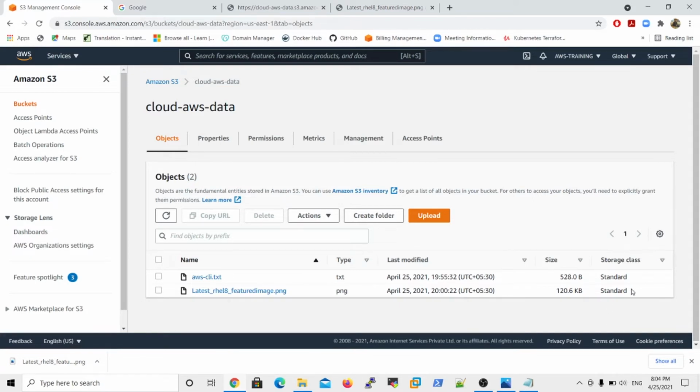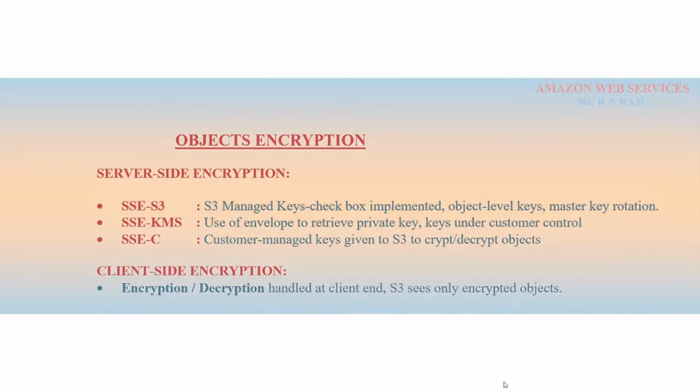So everyone look at this field, that is storage class. What is the storage class here? By default, it is the standard class. Just now I told you what a storage class is: a storage class represents object availability, durability, and cost, right? So what storage classes are there in Amazon?